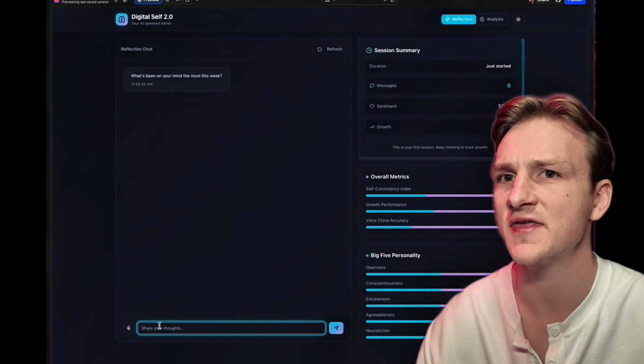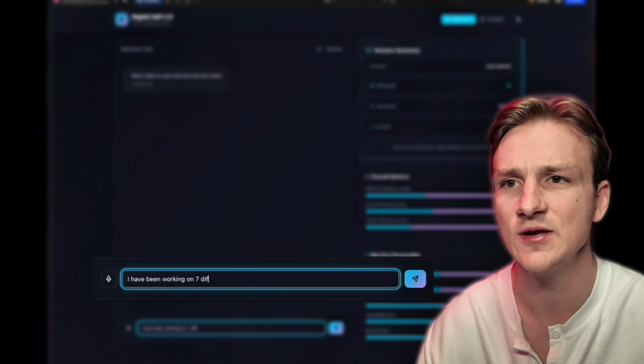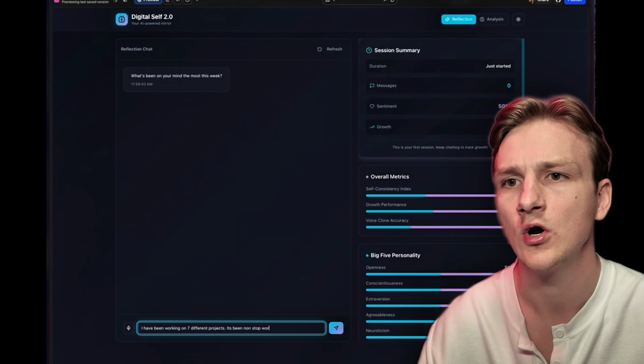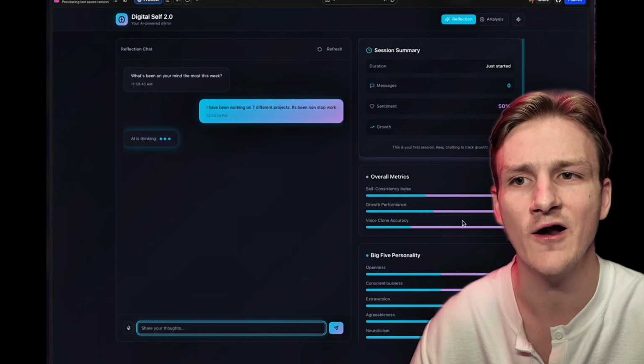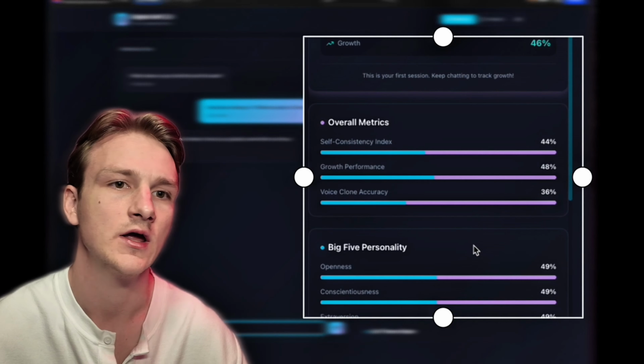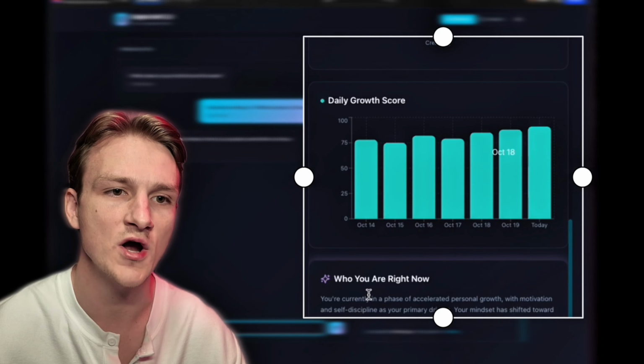I used Lovable, the no-code builder that turns prompts into working apps. Let me show you how this works. On the left, you've got the AI that chats with you. It starts simple and asks things like, what motivates you when things get hard? Or what's something you've been proud of recently? And on the right, the Mind Mirror dashboard. It updates instantly as you answer questions.